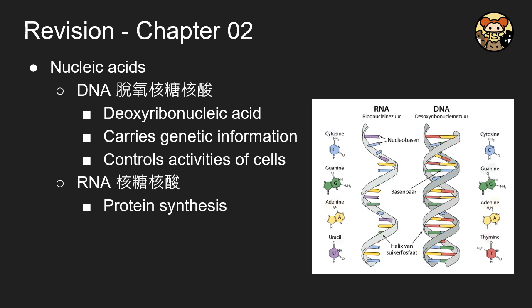And for the nucleic acids, we have 2 types of nucleic acid. The first one is DNA, and the second one is RNA. Here are the general structures of RNA and also DNA. Based on our syllabus, you are required to understand and compare them. So with these 2 diagrams, please try to compare them.